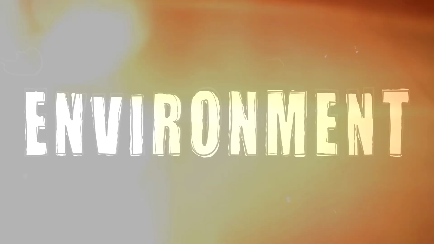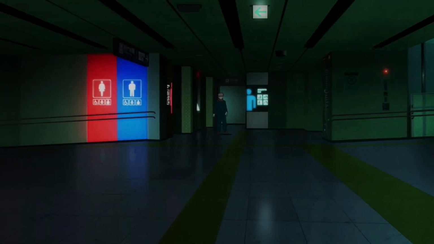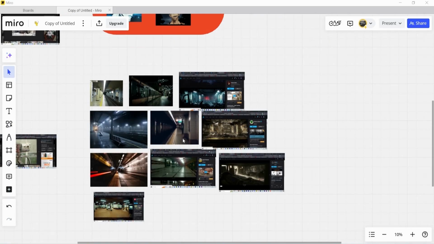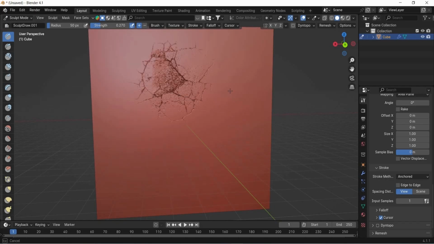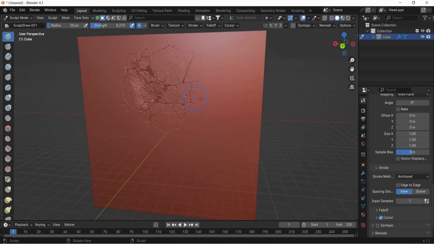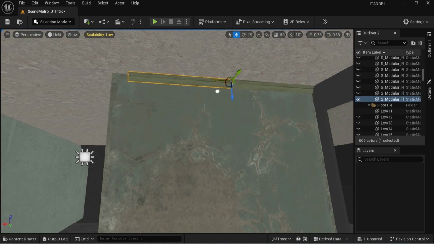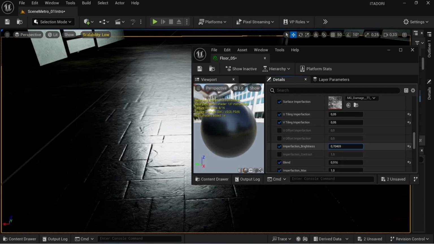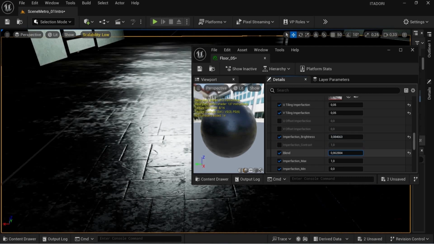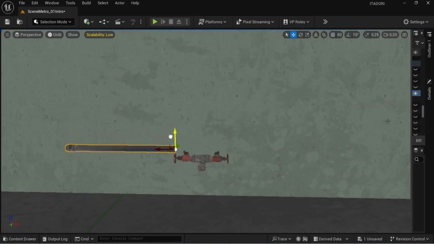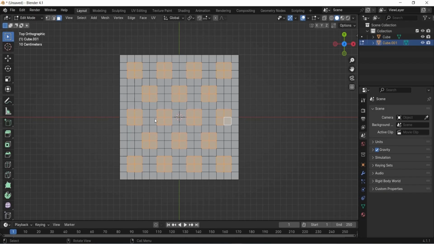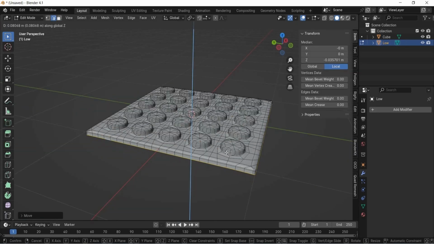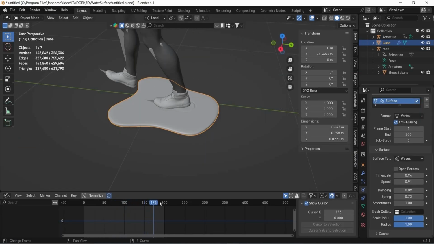Now it's time to create the environment. When I created the environment, I relied on original footage from the anime, as well as real photos of the Japanese subway. I pay a lot of attention to details, because they are the ones that tell the story. For example, cracks on the walls, patina on a faucet, or scuffs on glossy materials. I replaced primitives with ready-made 3D models, which can be found on various stock services, such as Quixel Bridge or Sketchfab, or you can create them yourself.